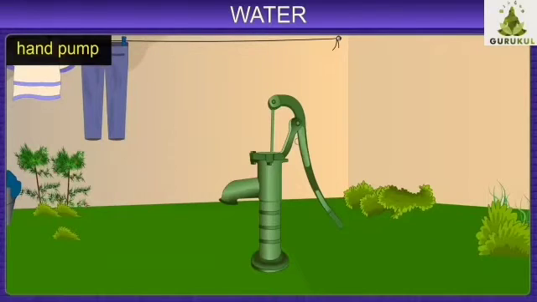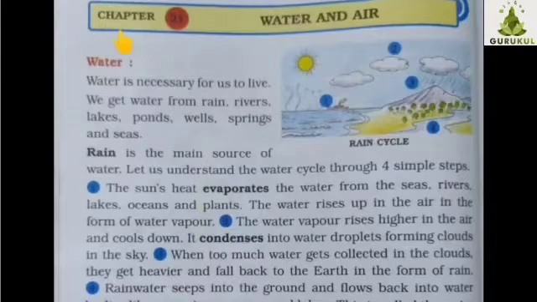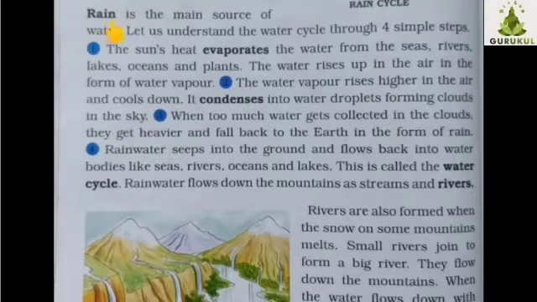Now let's read the chapter. Chapter 21, Water and Air. Water. Water is necessary for us to live. We get water from rain, rivers, lakes, ponds, wells, springs and seas. Rain is the main source of water.